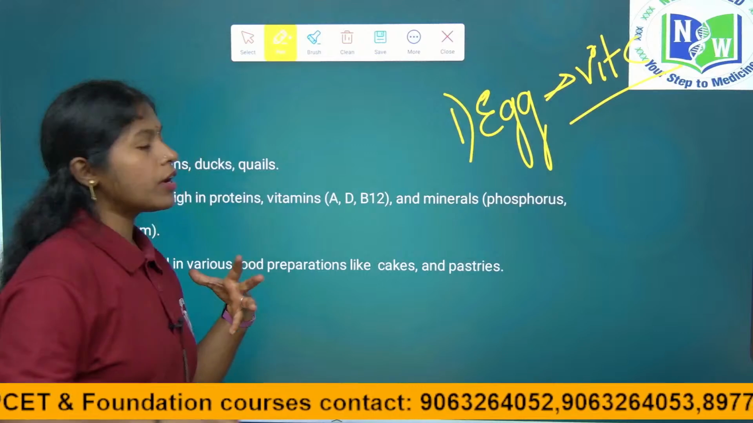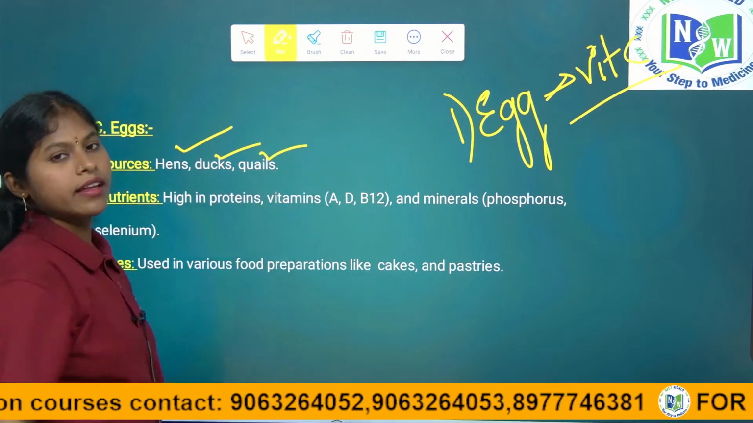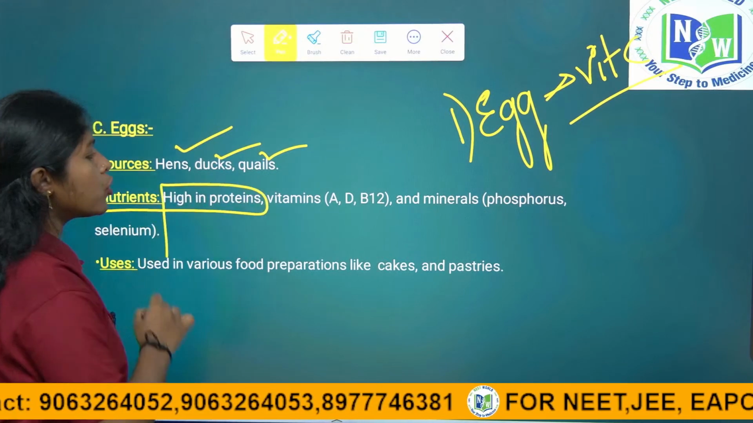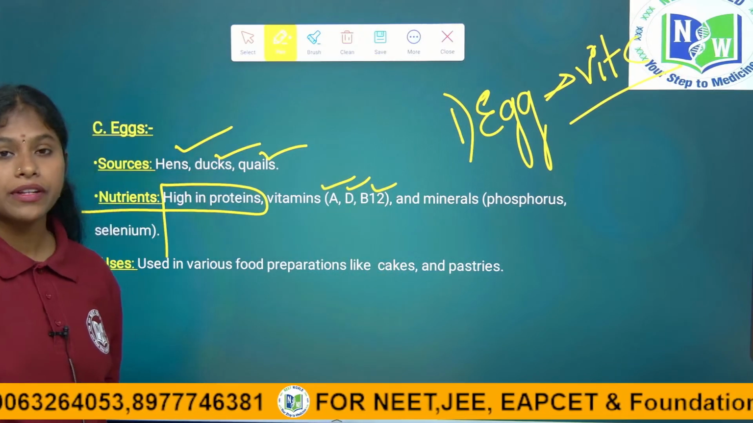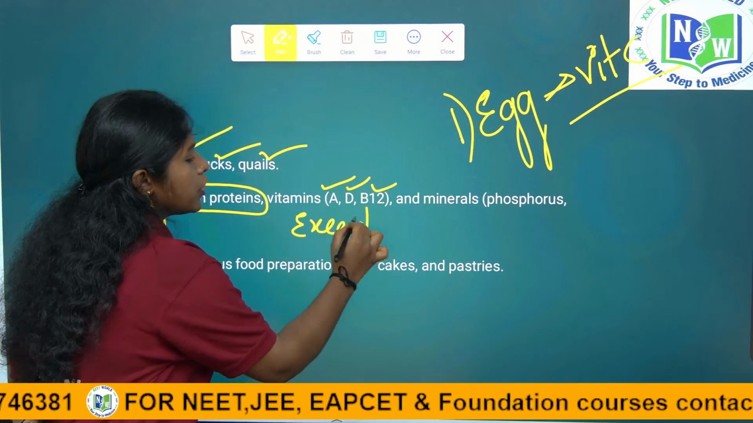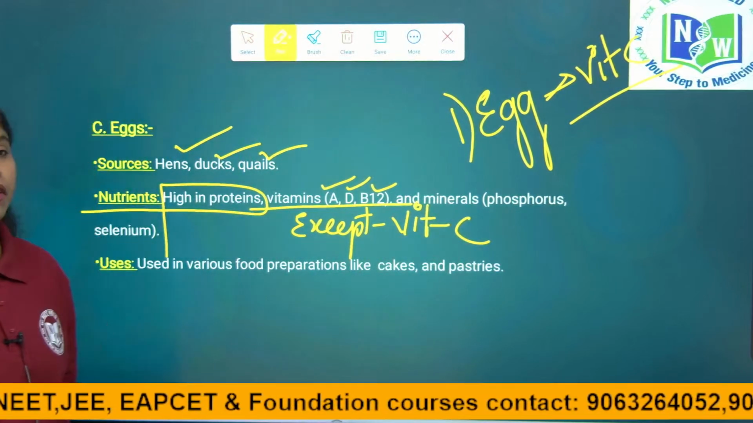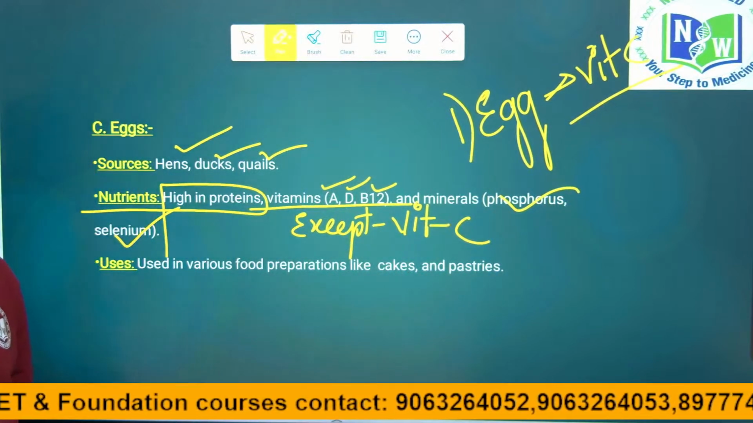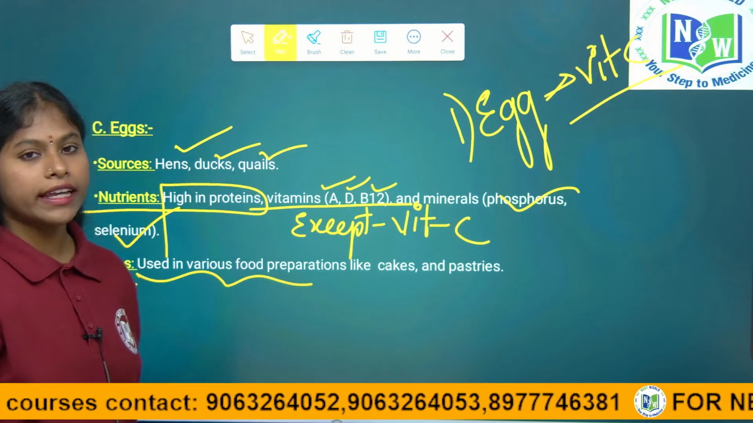So from where are we getting eggs? We get them from birds like hens, ducks and quails. Right children? Turkeys. And nutrients, because they are highly proteinaceous, and vitamins like A, D, B12 and all vitamins are present in the egg, except vitamin C. And minerals like phosphorus and selenium are also required by our body. How will we get them? We do not only take it in the form of egg, right?